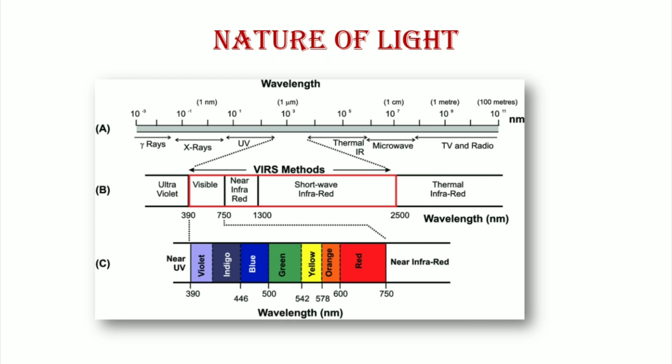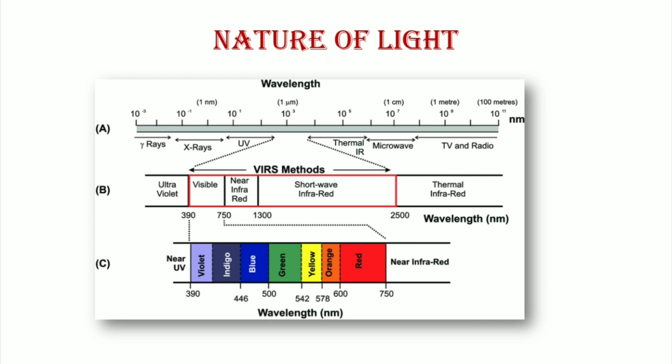The visible spectrum can be resolved into light of different colors, that is violet, blue, blue-green, green, yellow, orange, orange-red, and red. The red light above 700 nanometers is called far red light.